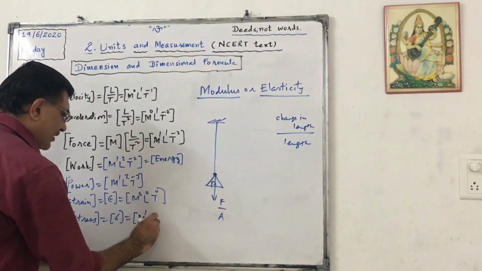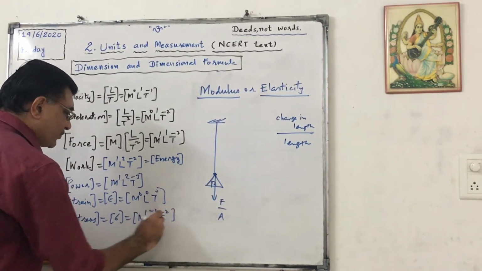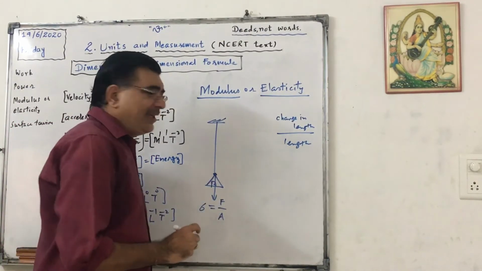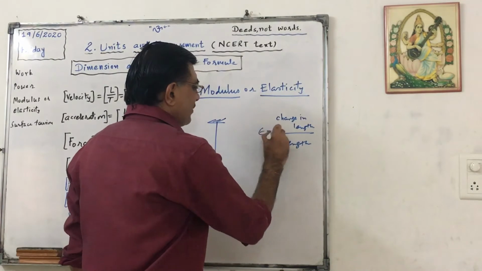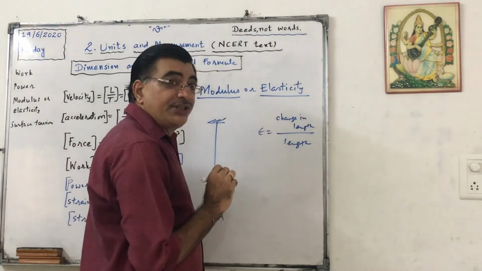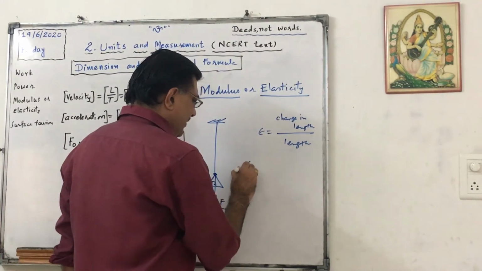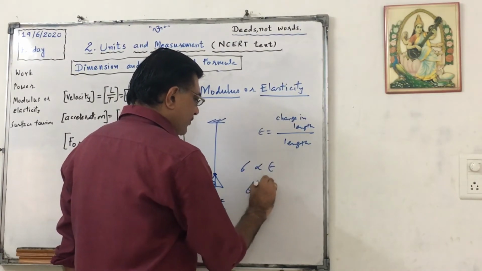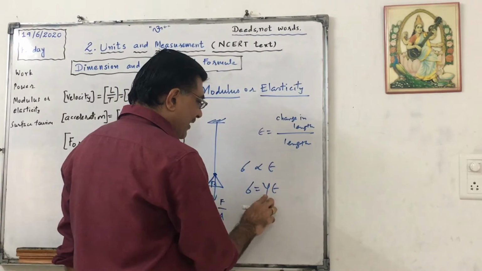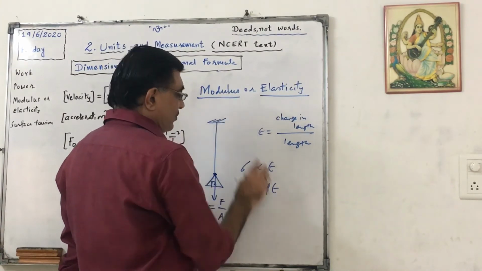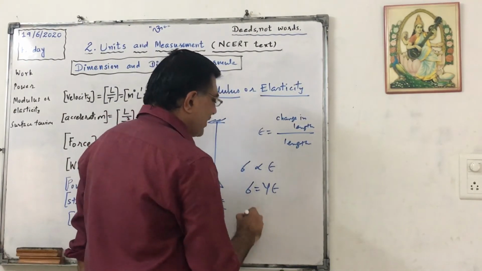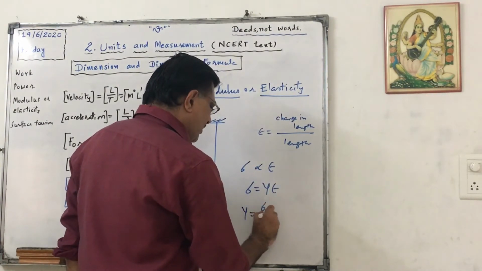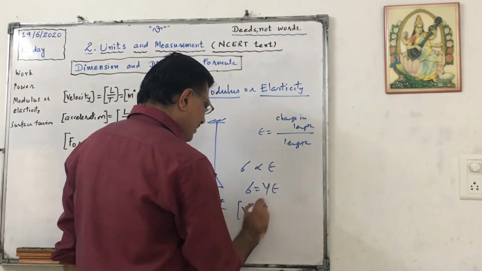Pressure was M raised to 1, L raised to minus 1, T raised to minus 2 yesterday. This is denoted by sigma, and this is denoted by epsilon. So the scientist Young stated that sigma is proportional to epsilon. So we can write sigma equals Y into epsilon. This Y is called modulus, Young's modulus. There are three types of modulus. So Y equals sigma upon epsilon.